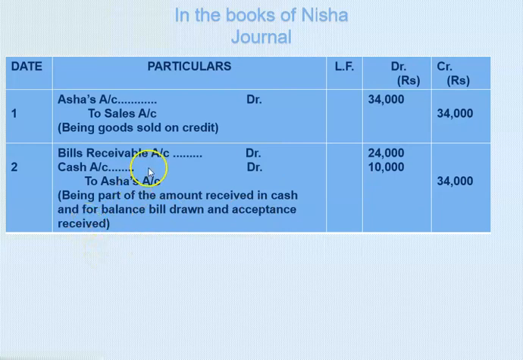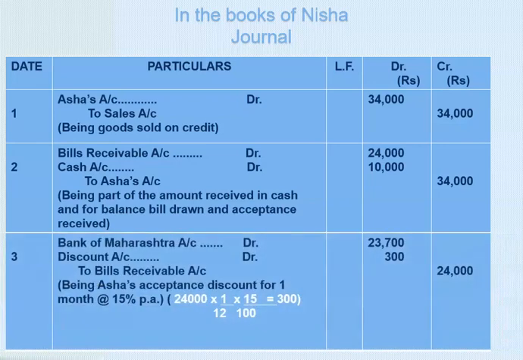Now let us see here, after acceptance, Nisha has discounted the bill with the bank. Now let us see here, first we are going to work on the working here. Now students, see the working. 24,000 is the amount of the bill. Now out of this 24,000 rupees, the discount rate is 15%, but the bill is discounted after a month. The bill is drawn for 2 months and after a month, therefore we are going to mention here 1 upon 12. So therefore 24,000 into 1 upon 12 into 15 upon 100, 300 rupees. 300 rupees is the amount of discount, right?